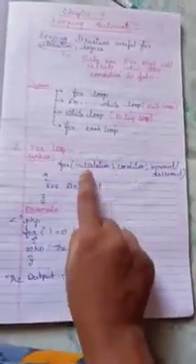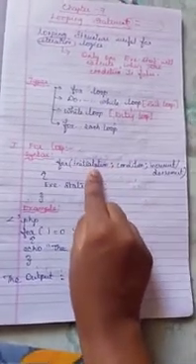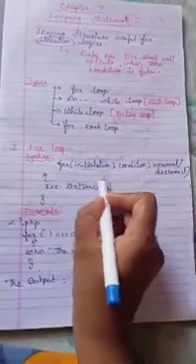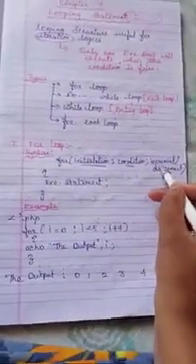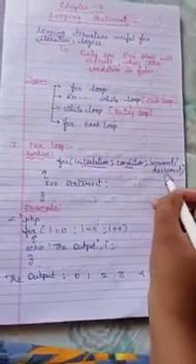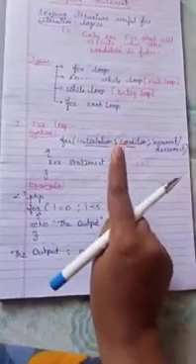The first is the for loop. In the syntax of the for loop, there are three parts, separated by semicolons. The first part is the initialization part. The second part is the condition. And the third part is the increment or decrement. Then comes the executable statement, and here I am giving only one executable statement.